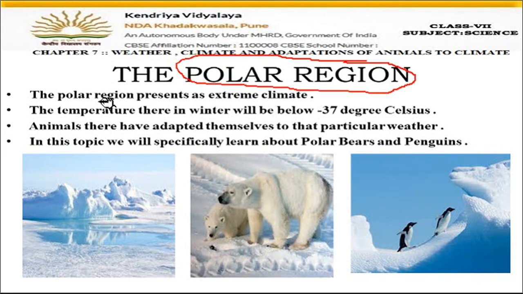Polar region represents an extreme climate. Okay, there is a very extreme climate in the polar areas. Very extreme means everywhere there is snow and snow. Maximum means the topmost type of cold is present there. Very, very cold. The temperature is, students, minus 37 degrees Celsius. Okay, minus 37 is a very low temperature.